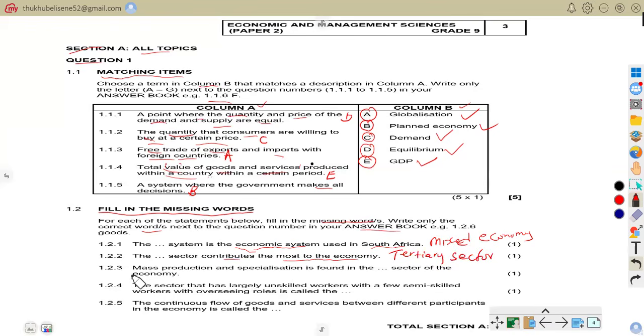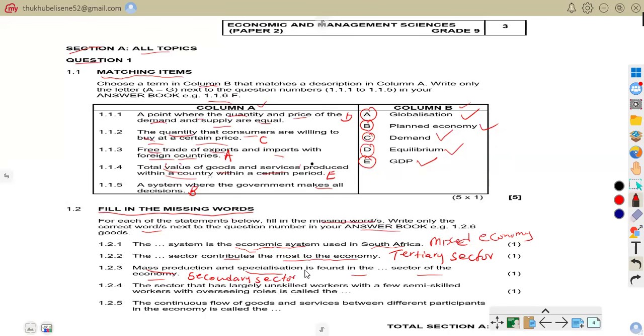1.2.3, mass production and specialization is found in this sector of the economy. So that is the secondary sector. The secondary sector changes raw materials into finished products through manufacturing. For example, wood is turned into furniture in a factory.